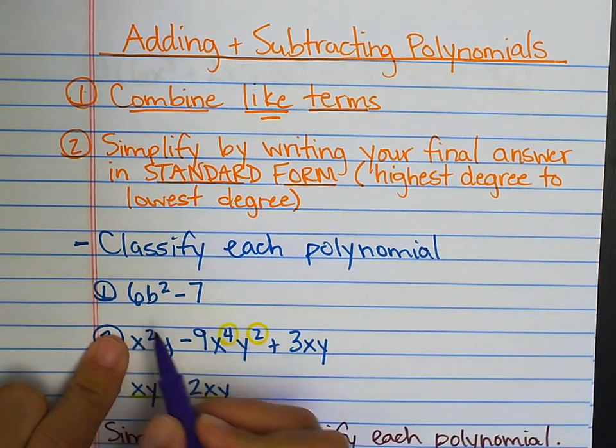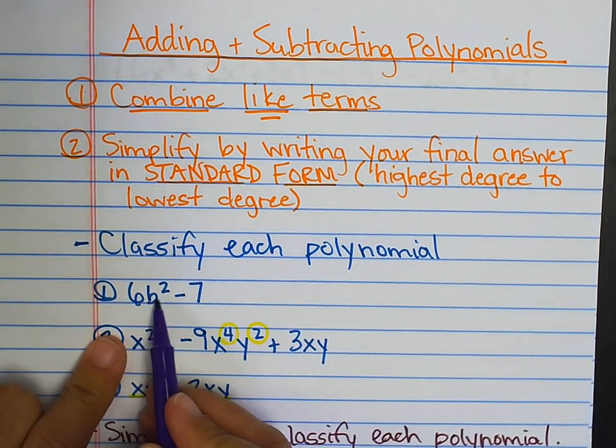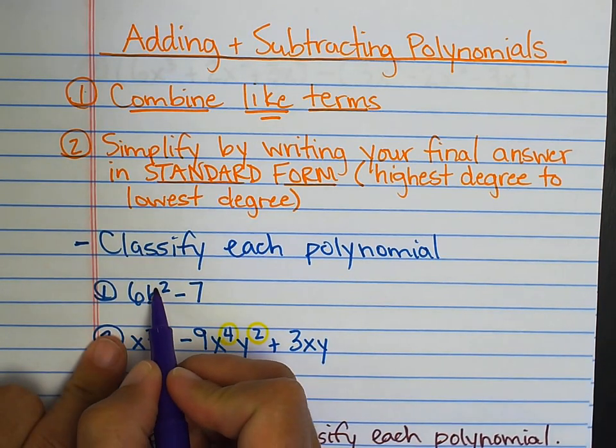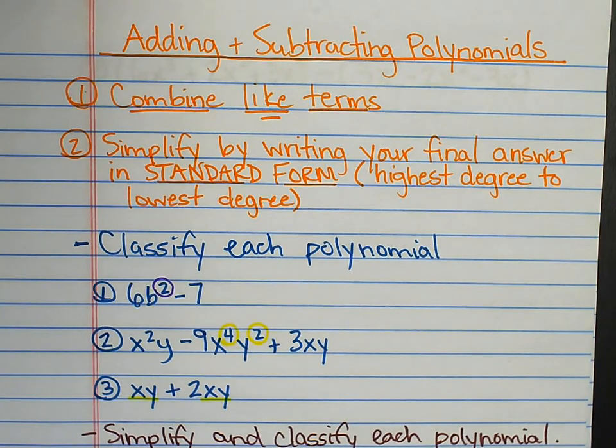So for this first example, 6b squared minus 7. We look at the variables and their exponents and we see that this has an exponent of 2. So this would be considered a second degree, because the highest exponent is a 2.